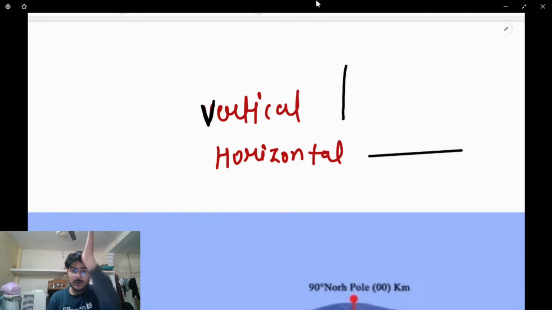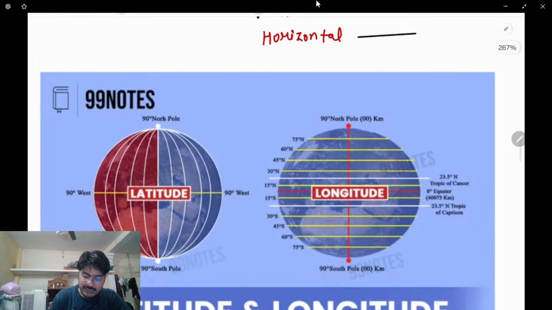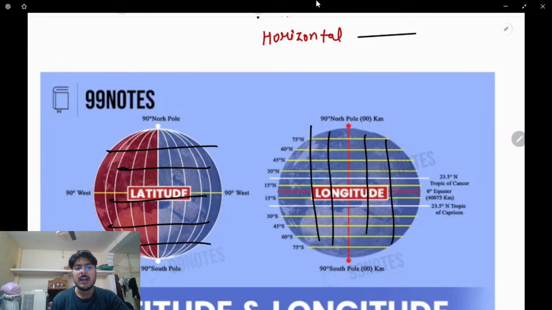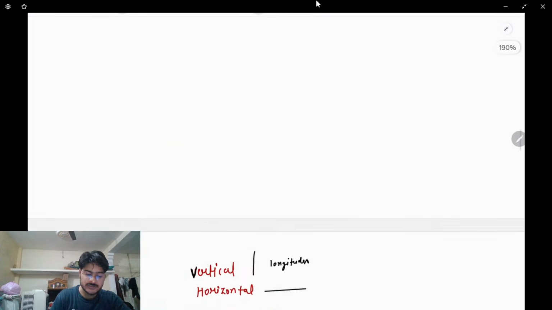All these are imaginary lines. Vertical lines are very long lines, hence they are known as the longitudes. All those lines on Earth in this format, long, long, long, are the longitudes. And all those lines that are in the horizontal format are known as the latitudes. Is this clear? I'll talk about these in detail. Don't worry about it. You got this concept.